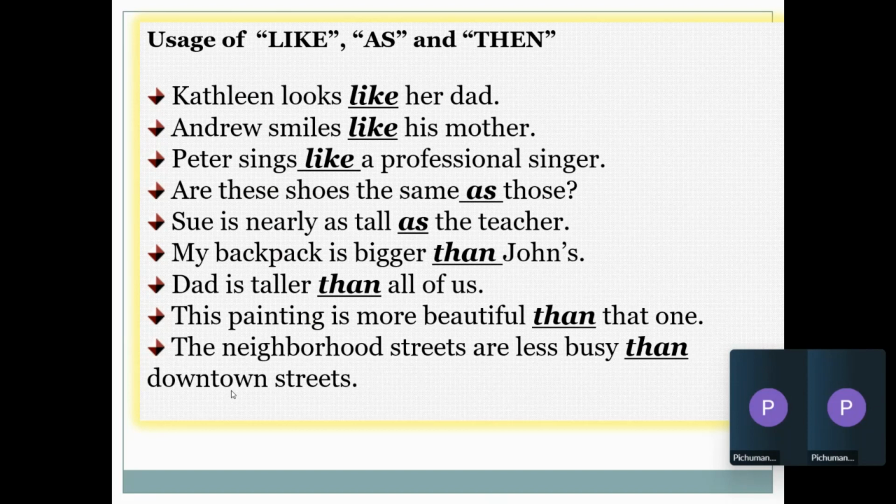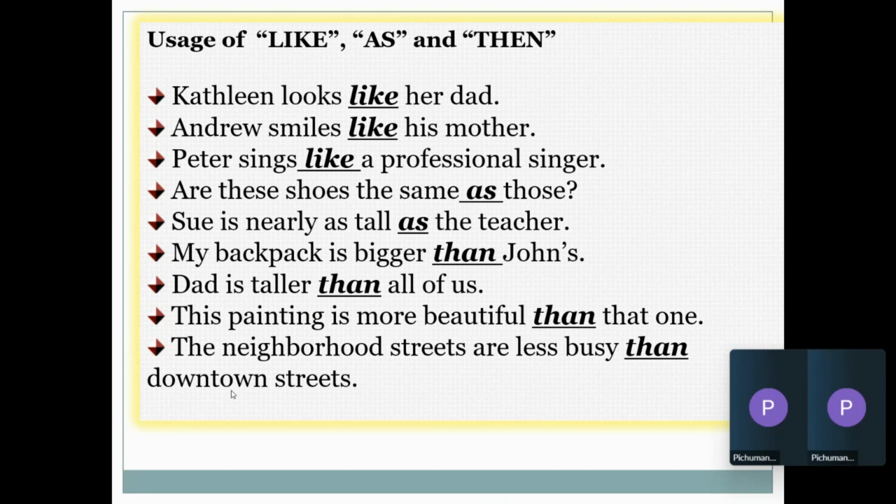I want to like go out on a trip, like how others do. We are abusing like. So like, as, than, all of this are prepositions.